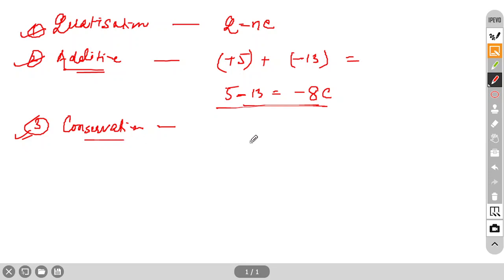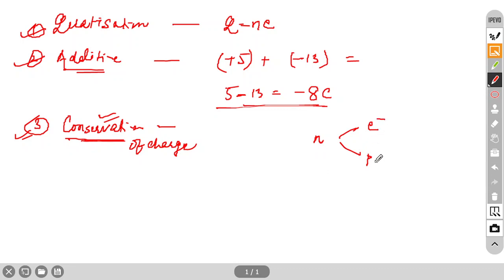It will transfer, then a charge will be developed. But the total charge of this universe is constant. That's why we call it conservation of charge. Charge is also conserved, only transfer of charge is possible. Sometimes there are some exceptions, but actually, you may say that a neutron can also be divided into a proton and an electron.